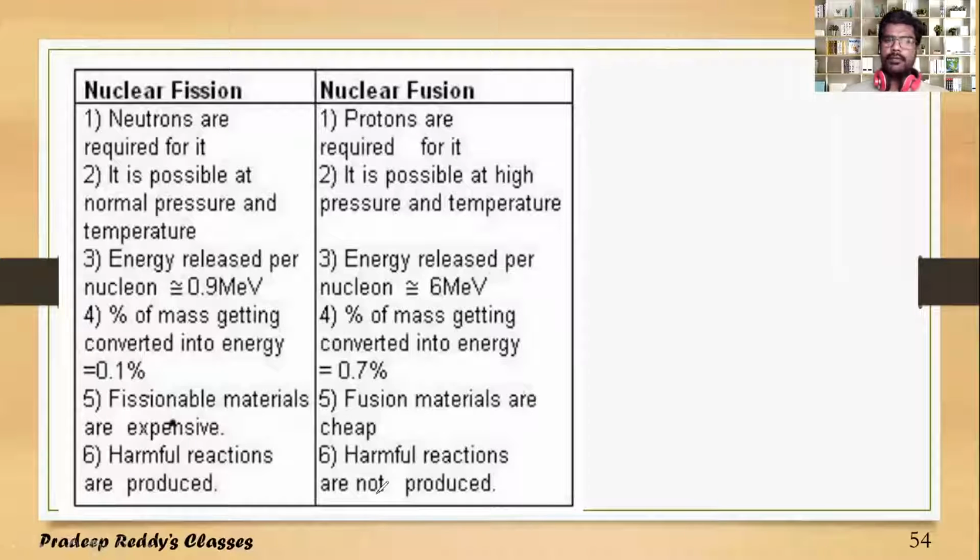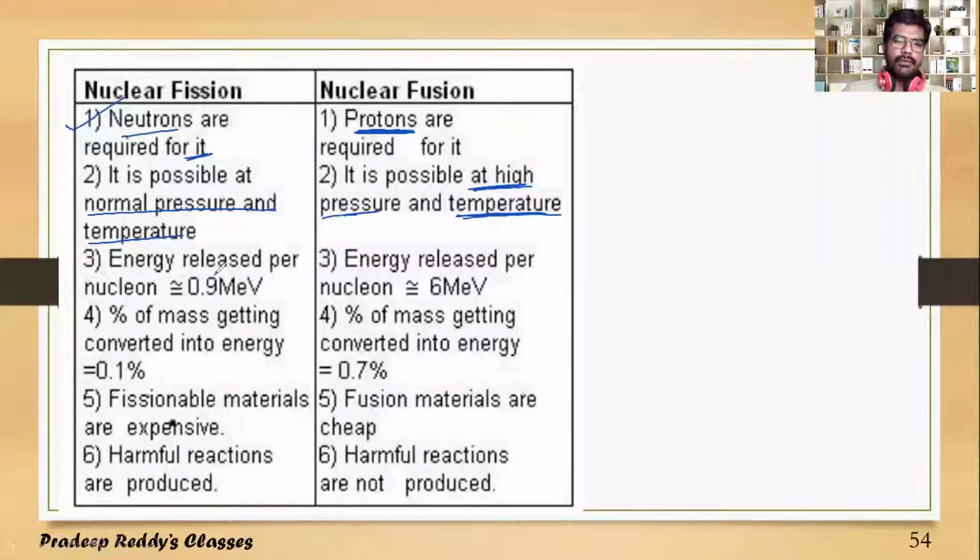So, comparisons between nuclear fission and nuclear fusion. Number 1, in case of nuclear fission, neutrons are required for initiating the nuclear fission reaction. In case of fusion, protons are required for initiating the fusion reaction. Nuclear fission can take place at normal pressure and temperature, but nuclear fusion cannot. It requires very high pressure and high temperature.